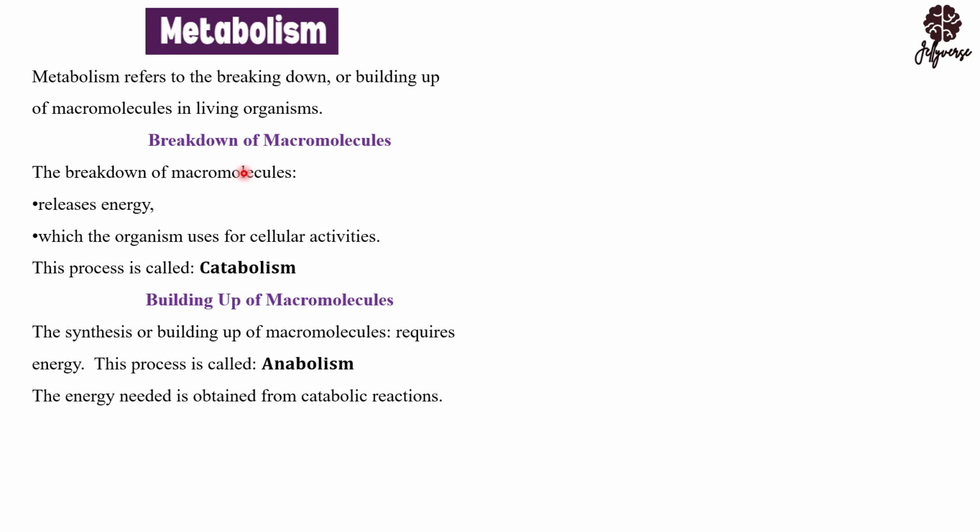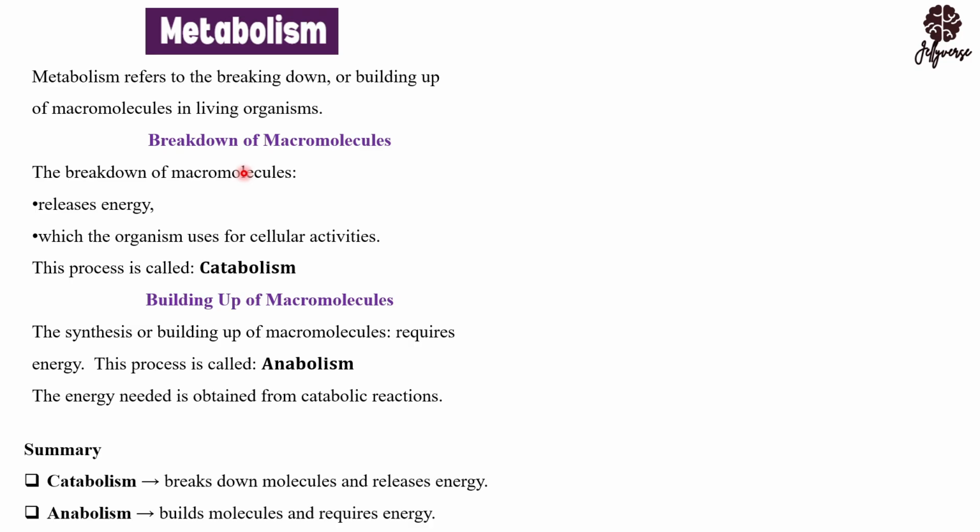If you want to grow, your proteins need to come together at a certain point so that it starts growing, so that it appears morphologically for you to see. All these things require energy. Where do we get this energy from? This energy is gotten from the breakdown of macromolecules. So the summary here is catabolism is the breakdown of macromolecules to release energy. Anabolism, you are using energy because you are building up molecules.